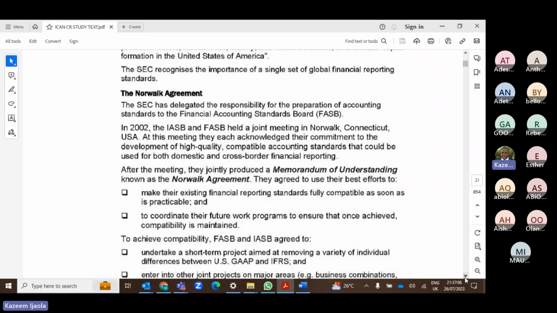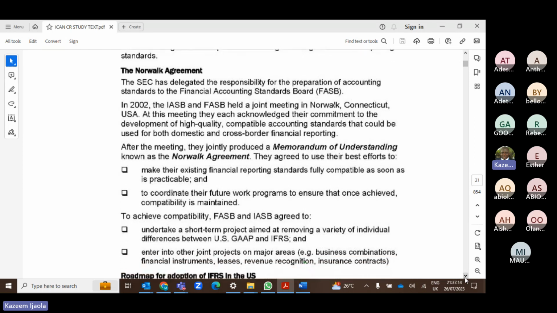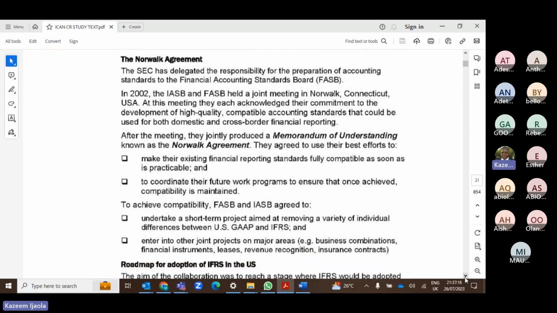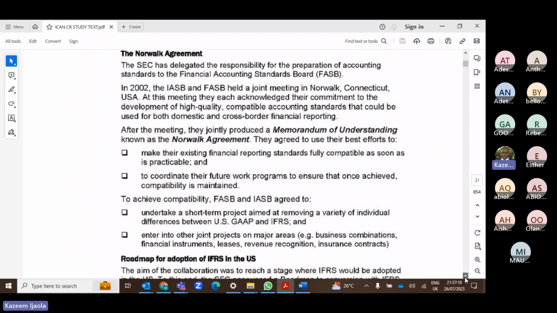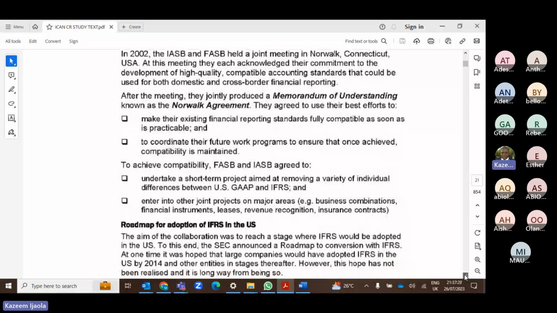So the IASB and the FASB are seriously working to see how both sets of standards can be combined into a single set of standards that will be adopted or dumped on the rest of us, because definitely in Nigeria we don't have any say. Whatever they agree, they will dump on us here. So unfortunately, we don't have any say in Nigeria. That's the truth.